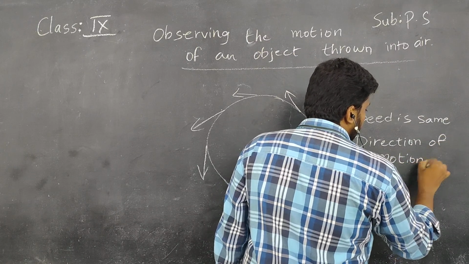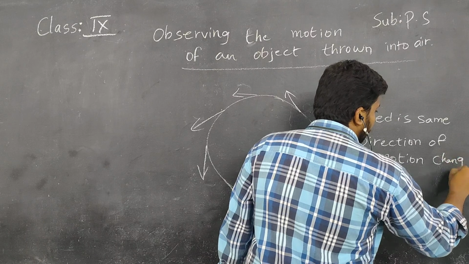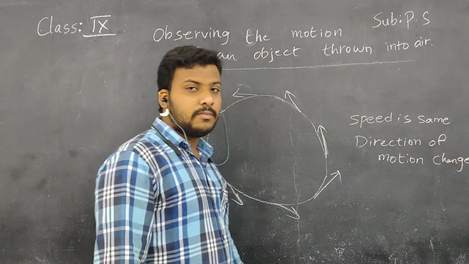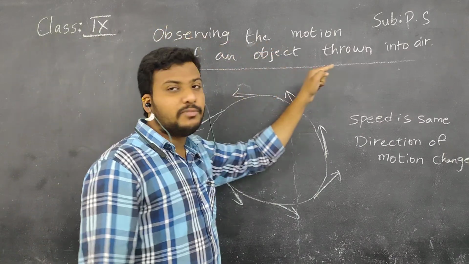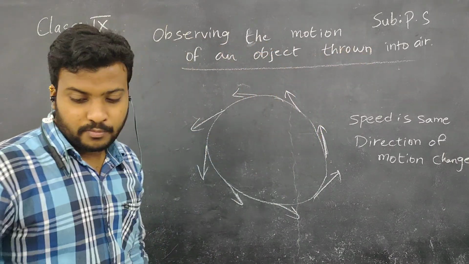Okay, children, do you understand? Next, the third concept, observing the motion of an object thrown into the air.